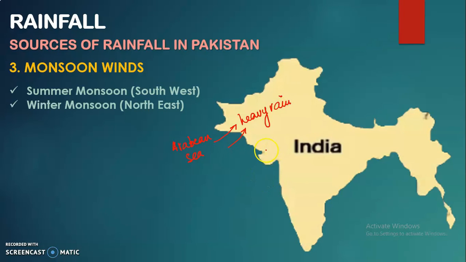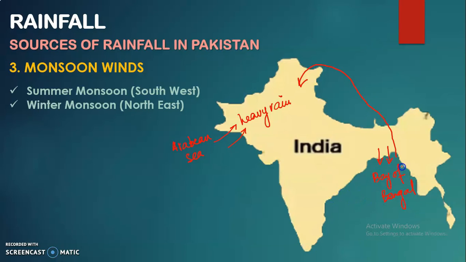Another origin of the summer monsoon is this portion, that is the Bay of Bengal. When we talk about this area, the movement would be from sea to land in summers, as I said. So this would be from this side, like this over here.